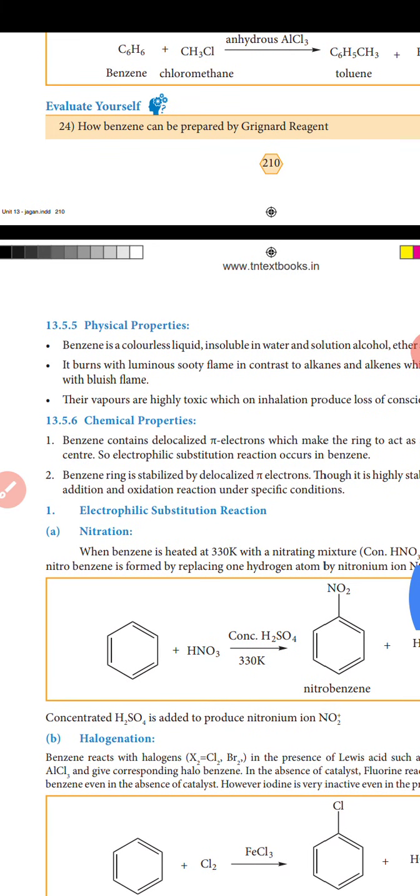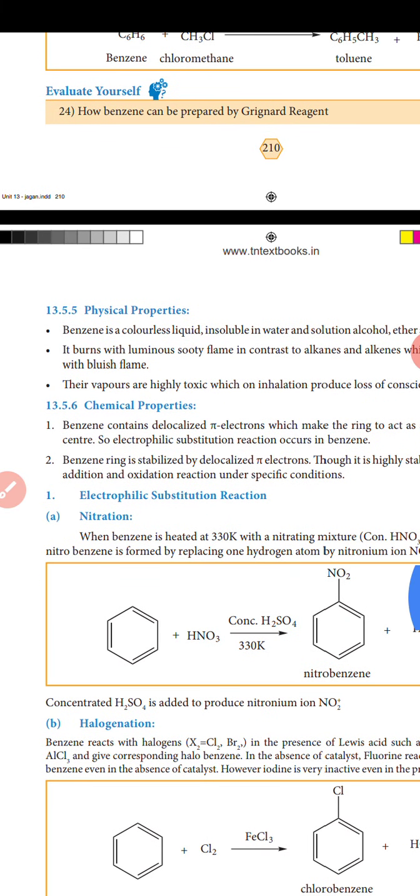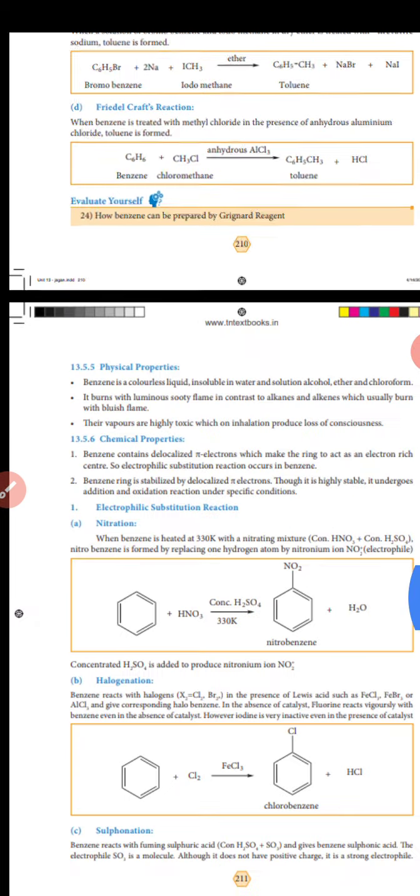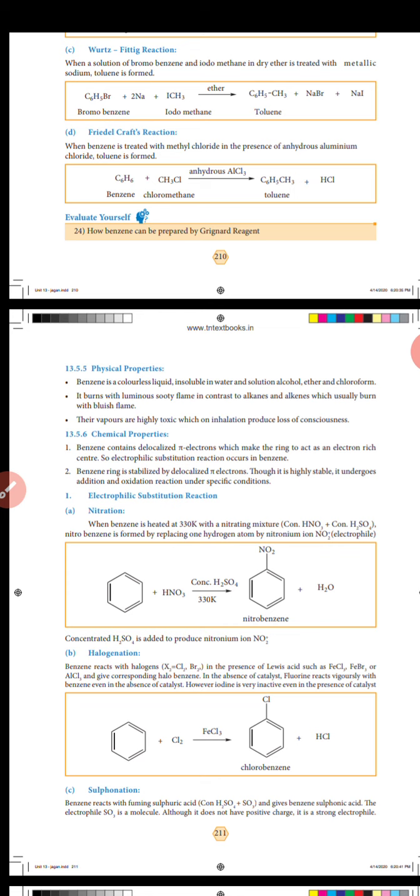These are the physical properties. First, benzene is a colorless liquid, insoluble in water, and soluble in alcohol, ether, and chloroform. The second one, it burns with a sooty flame, in contrast to alkanes and alkenes, which usually burn with a bluish flame. The vapors are highly toxic.